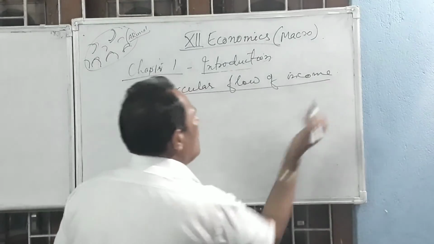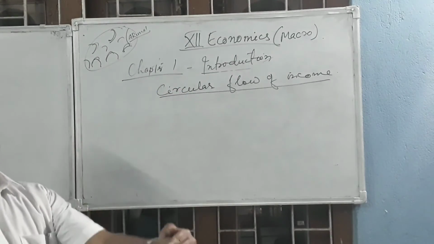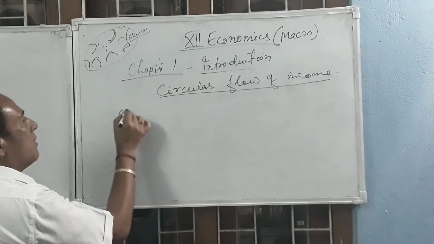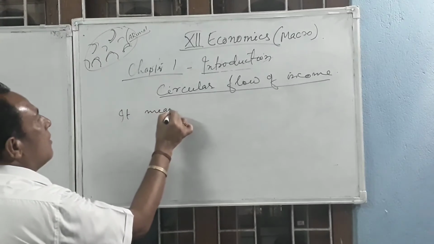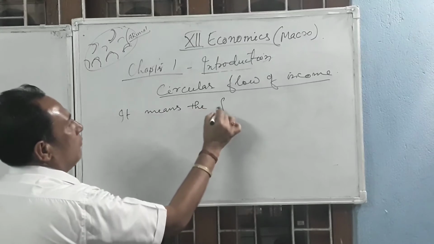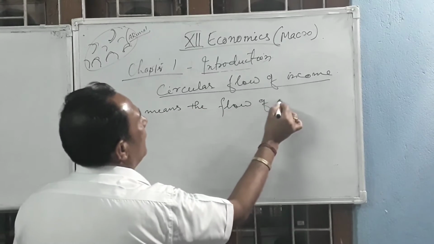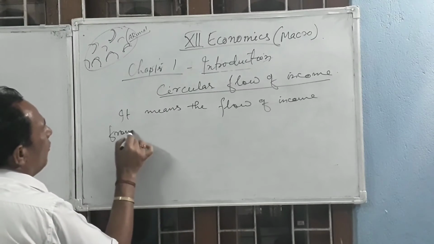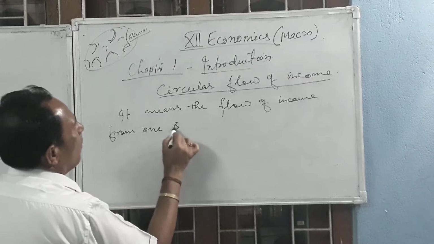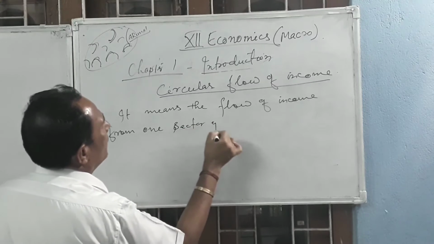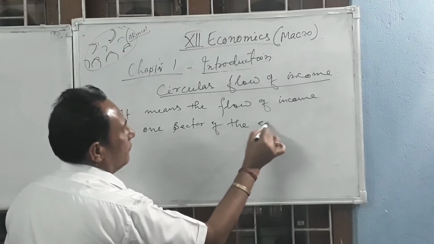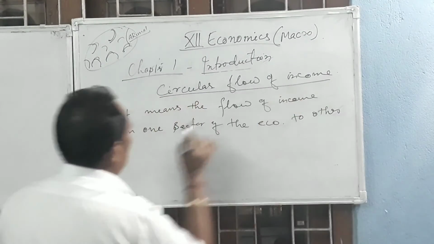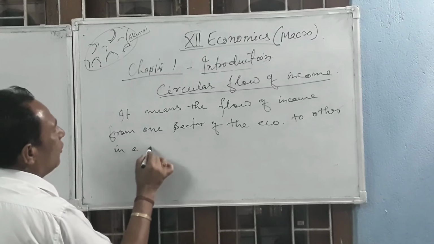First of all, what is circular flow of income? Just the meaning first. Circular flow of income means the flow of income from one sector of the economy to other in an economic process.